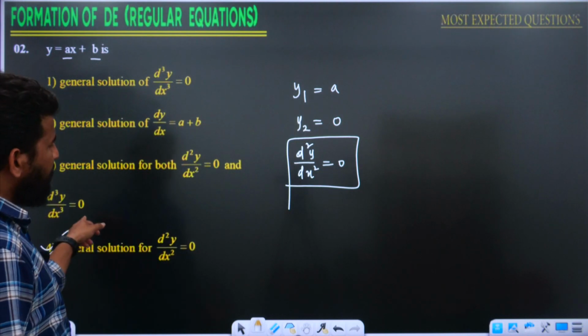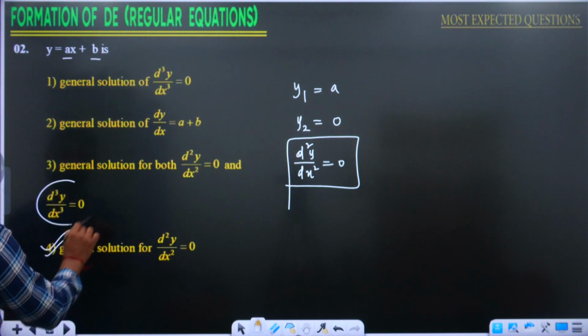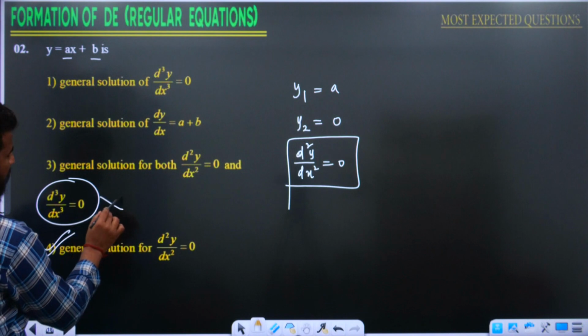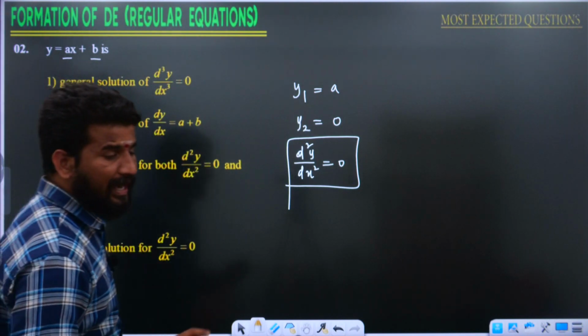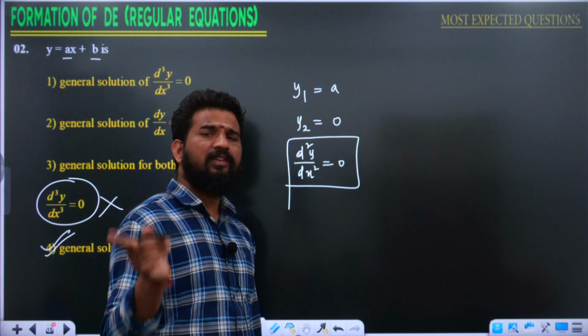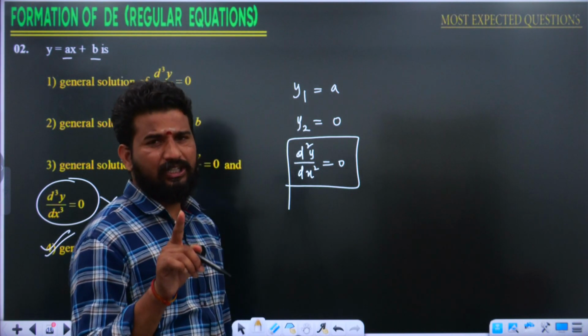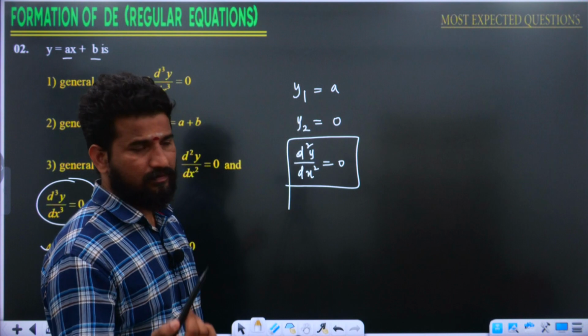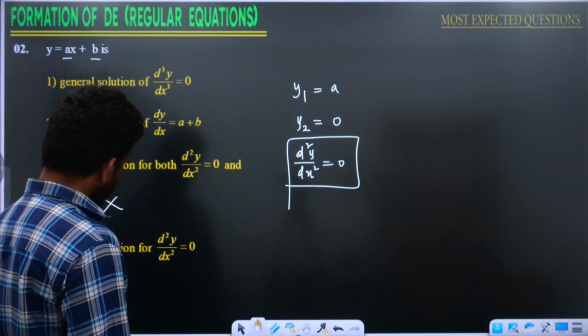The third option also included d cube y by dx cube, which is not a part of the answer, because as the number of constants is 2, the order of the differential equation is definitely going to be only 2, not going to be 3. That is the observation here.